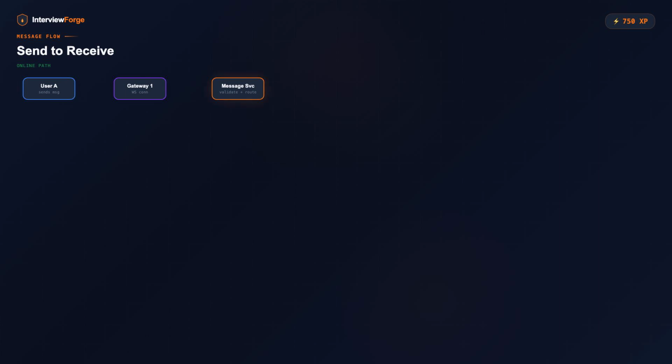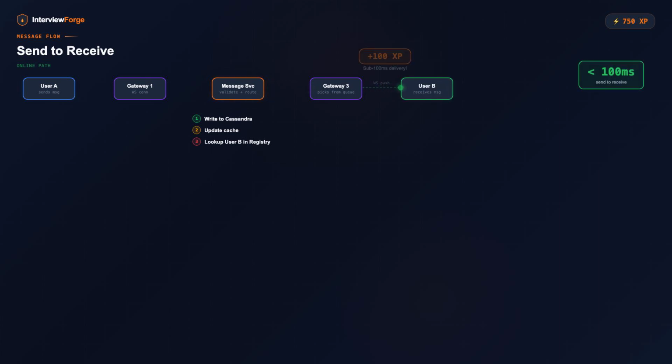The message service writes the message to Cassandra for persistence, updates the conversation's last message in cache, and looks up user B in the connection registry. Let's say user B is connected to gateway server 3. The message service publishes the message to a message queue. Gateway server 3 picks it up and pushes it through user B's WebSocket. Total time from send to receive, under 100 milliseconds.